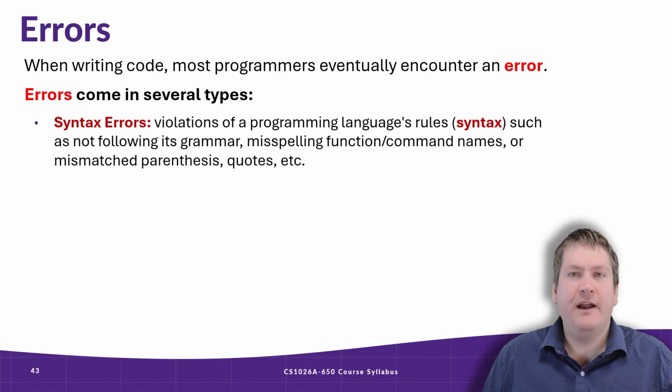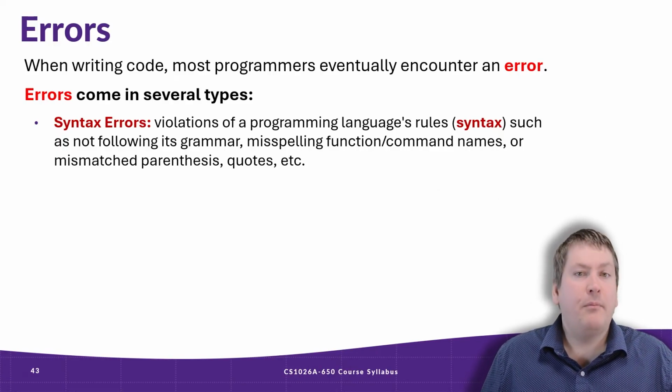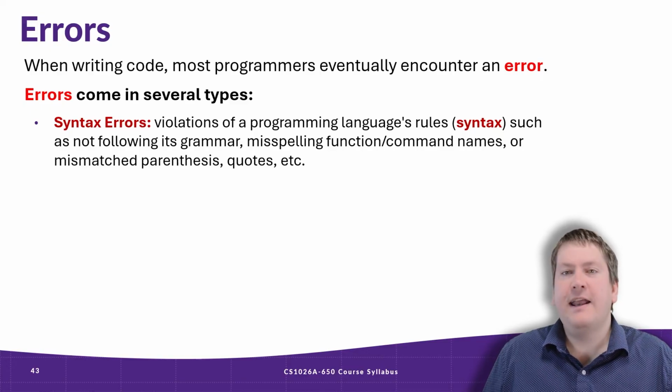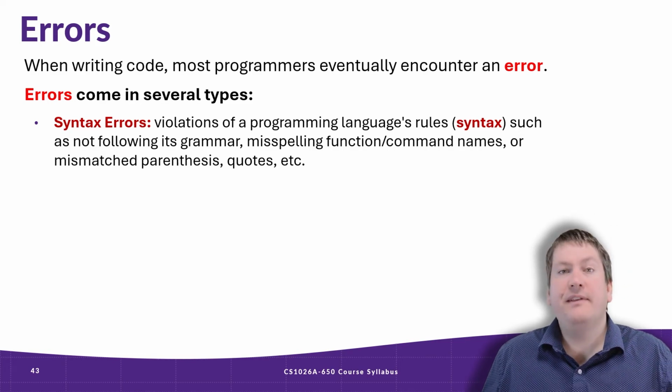The first category of errors are syntax errors. Syntax is the rules and grammar of a programming language. Just like human languages such as English, programming languages have a grammar and vocabulary to them. However, unlike human languages, programming languages are far stricter, and any violations of their grammar or misspelling identifier names or so on will lead to a syntax error. Syntax errors prevent a program from running until they are corrected, and they can be caused by simple typos such as forgetting to close a quote or misspelling a function name.